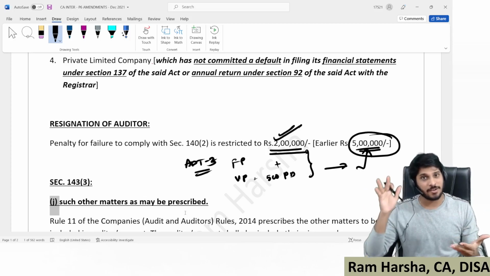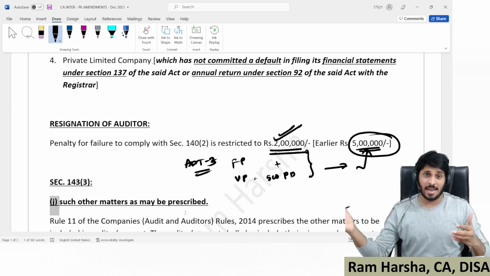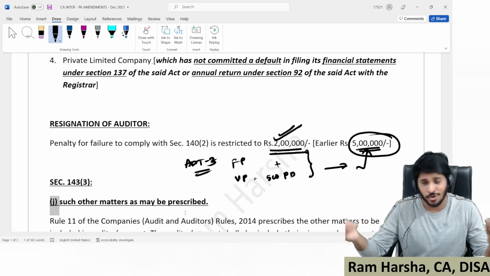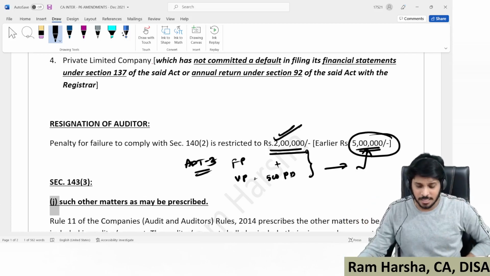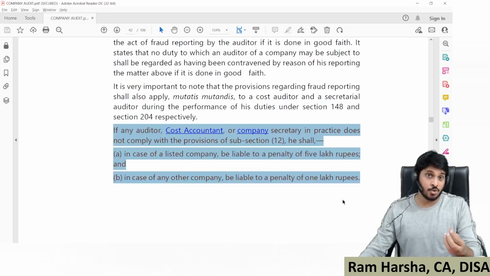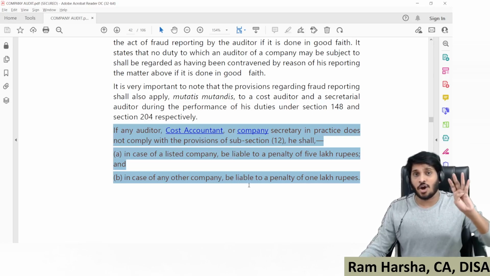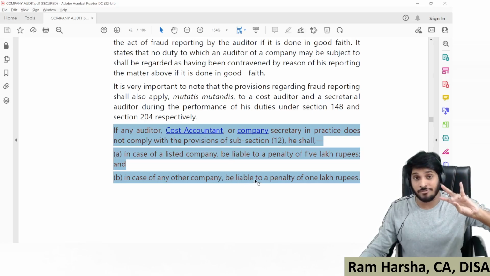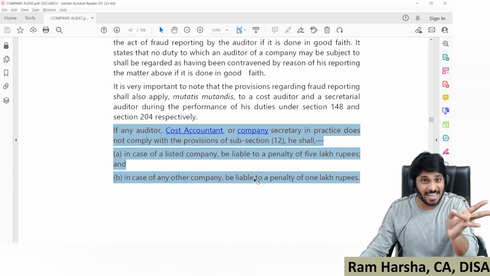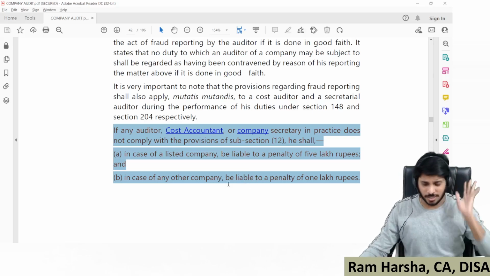Keep that material with you and watch the CA Final amendments video that I uploaded two days ago. Only one amendment you may have to note from the ICAI material. Anyhow, I think you would have noted it down already in your book, but please note it down. The auditor, cost accountant, and company secretary who fail to report under 143 subsection 12 are liable for a penalty of 5 lakhs in case of a listed company and 1 lakh in case of other companies. That's it. Only these are the amendments.